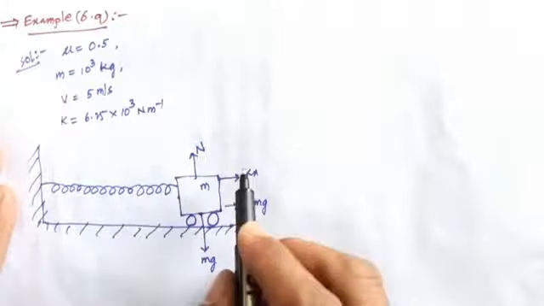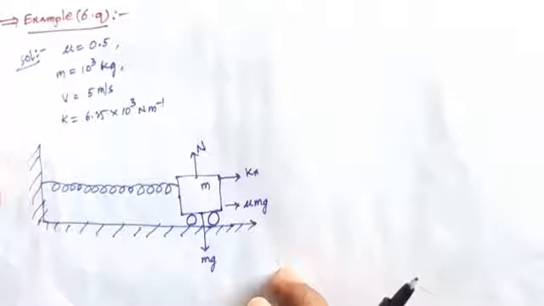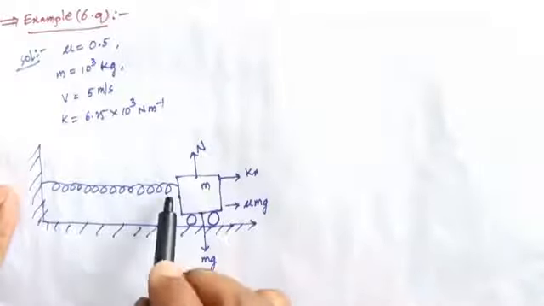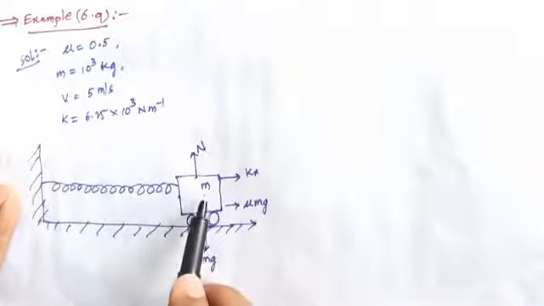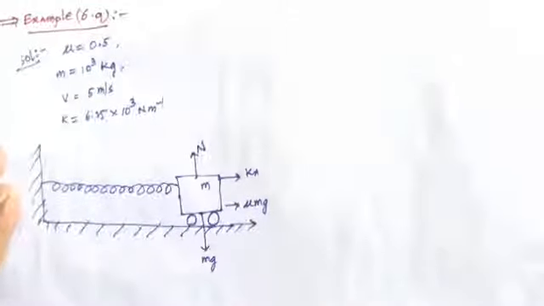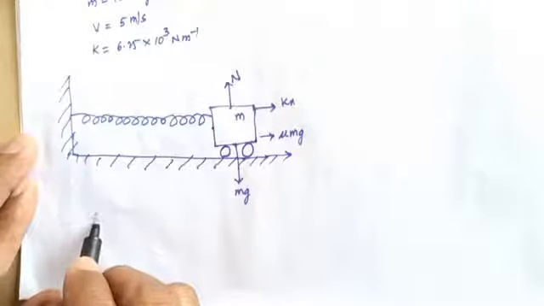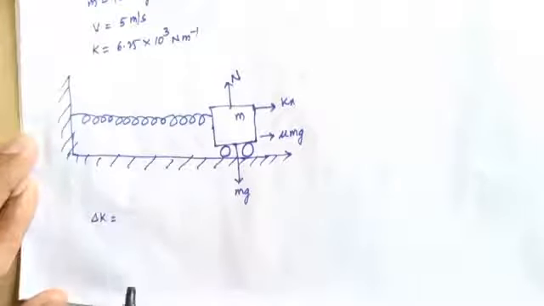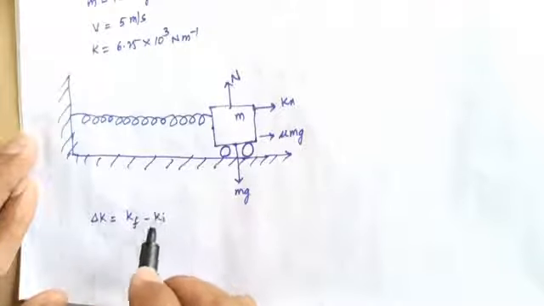So from this, it depends upon the work energy theorem. First the initial velocity is v. After compression, the final velocity is 0. So then the change in kinetic energy: change in kinetic energy equals k final minus k initial.